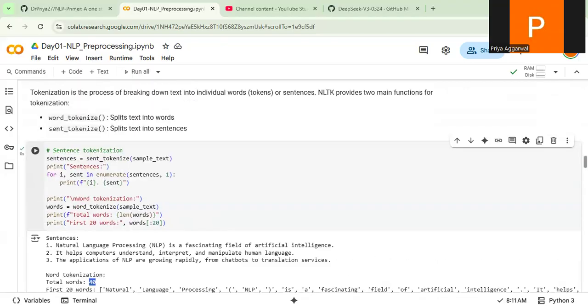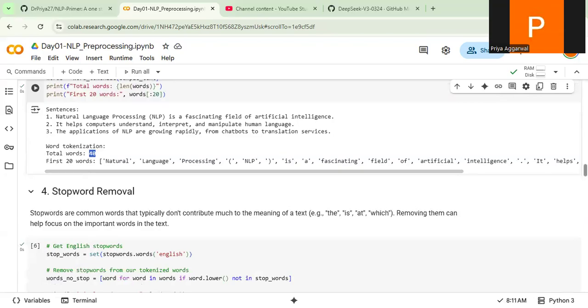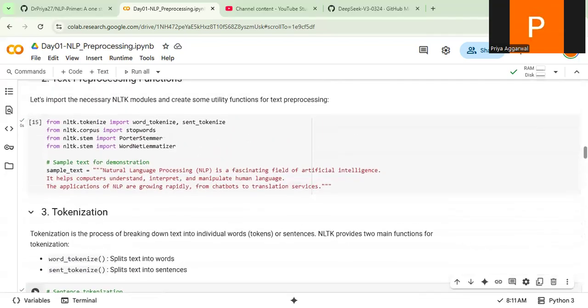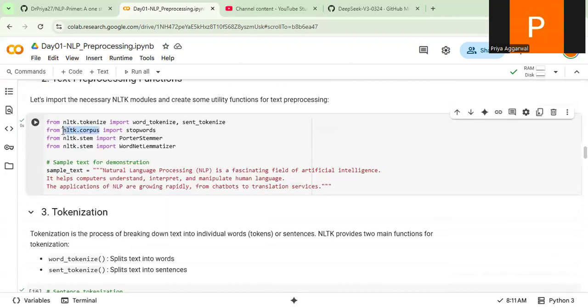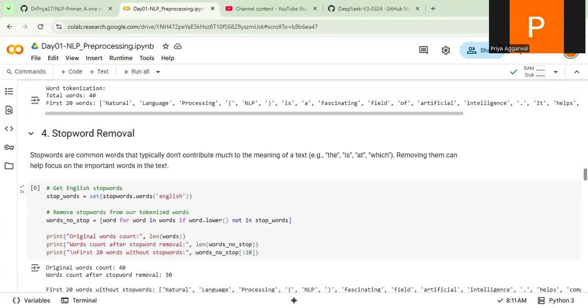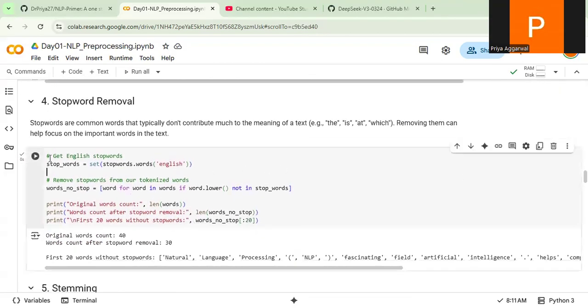Now coming to the second thing, which is stop words removal. For stop words removal, from nltk.corpus there is a package called stopwords, which you need to import first. Once you have imported that stopwords package, here comes the magic. There is stopwords.words, which you need to call, and I need to work on English text, so I will be using the stop words from English.